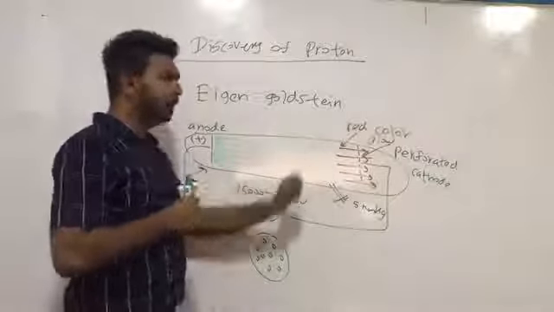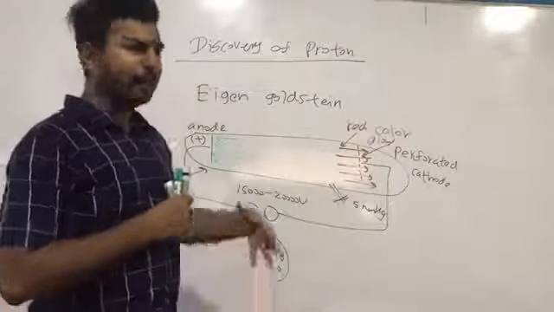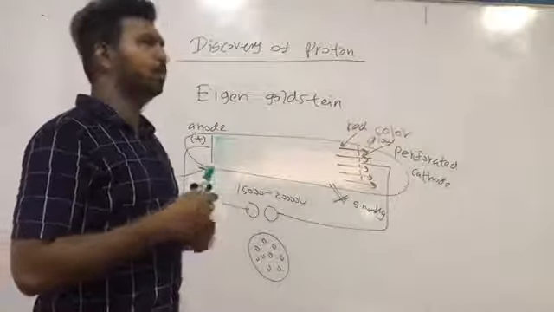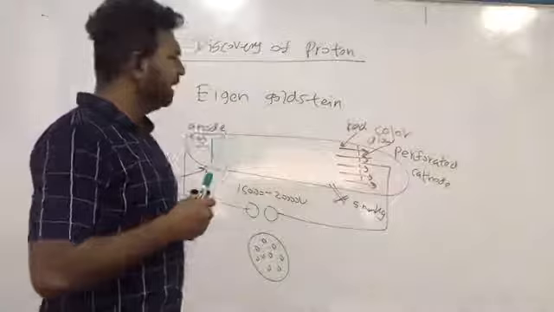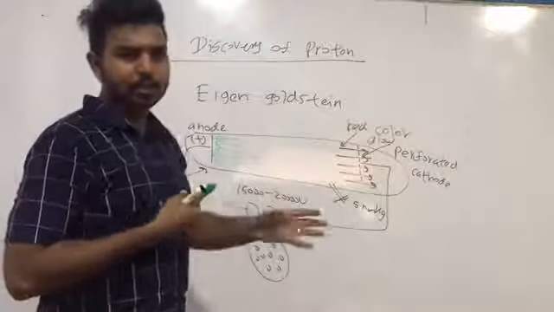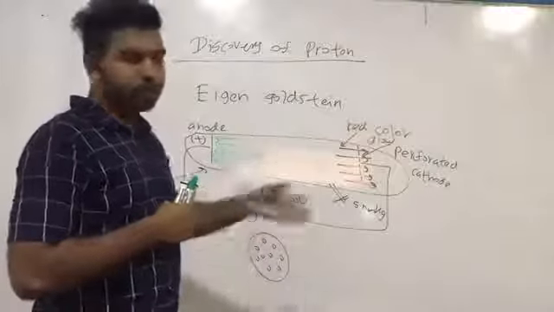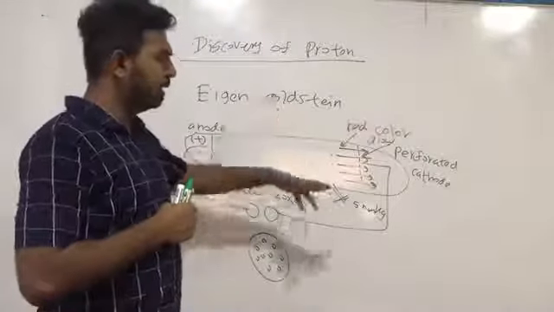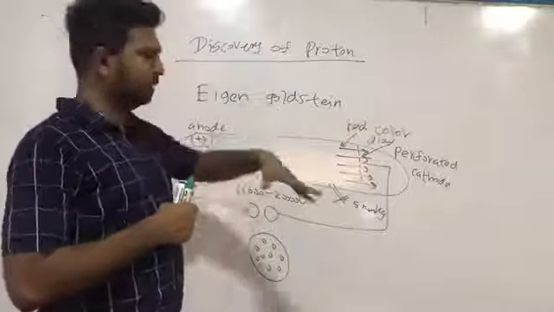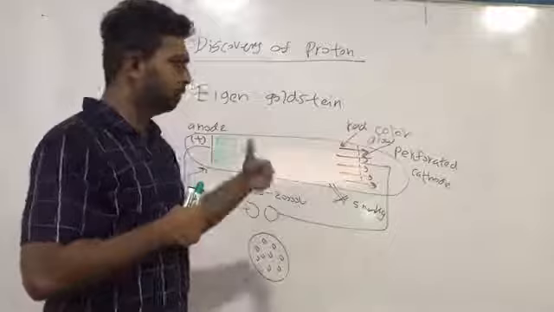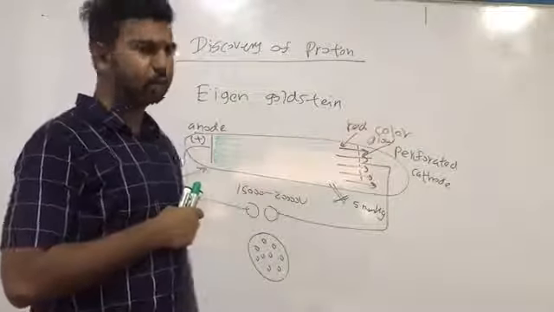So he needed to explain the phenomena. Then he conducted all the experiments which were conducted for the identification of properties of cathode rays, for the identification of properties of these canal rays also.